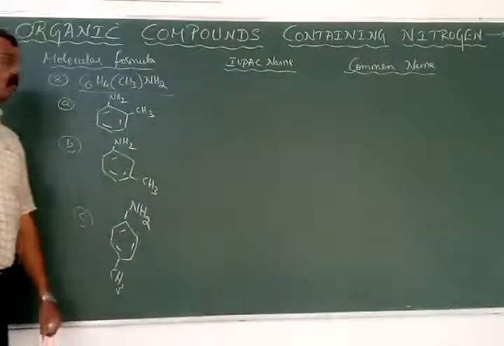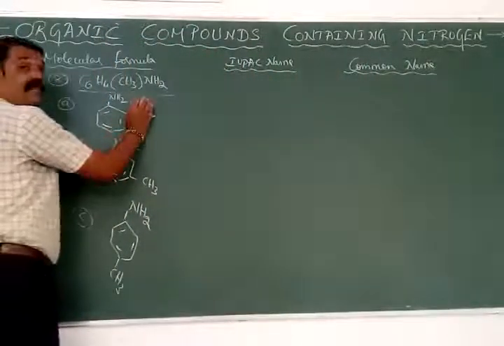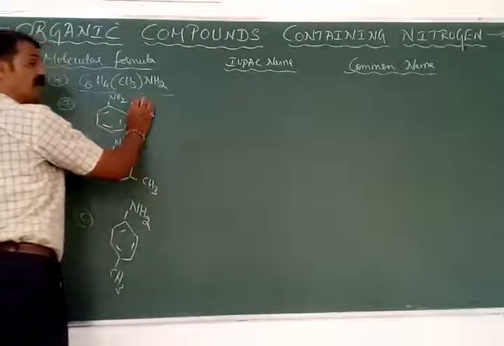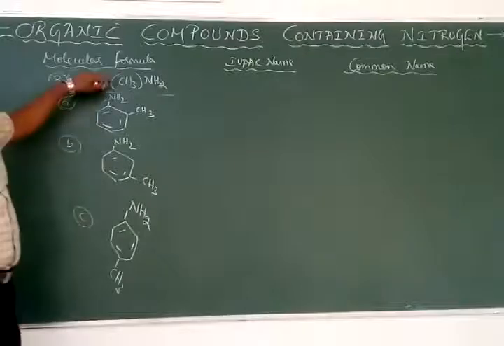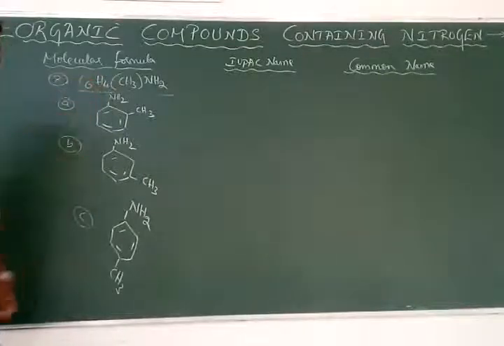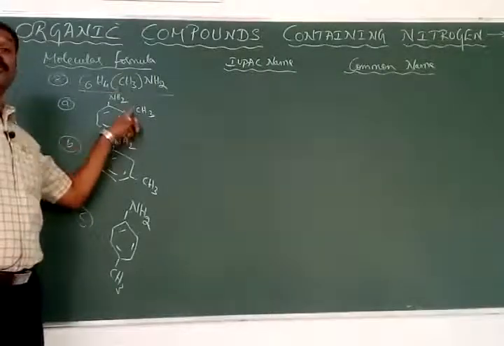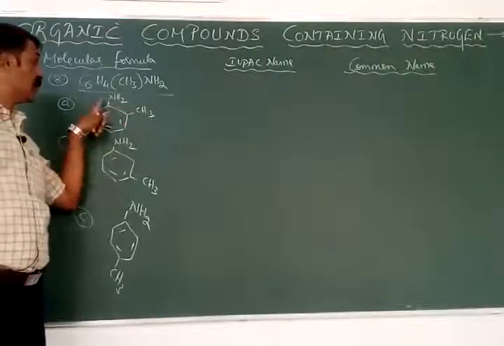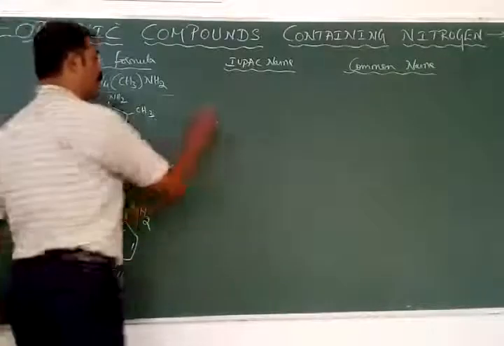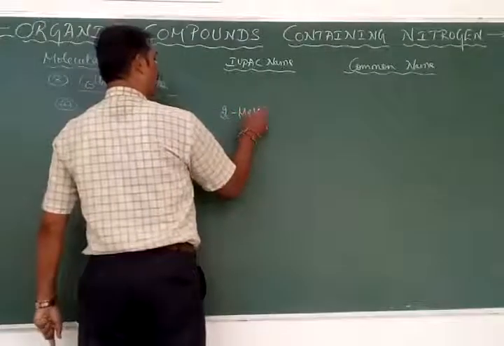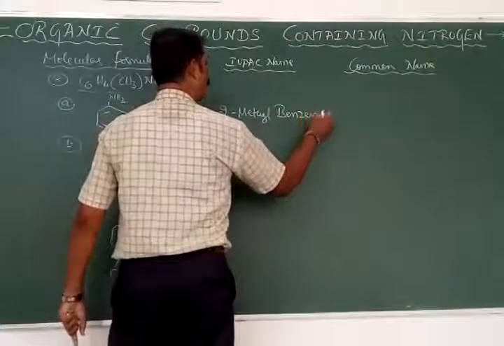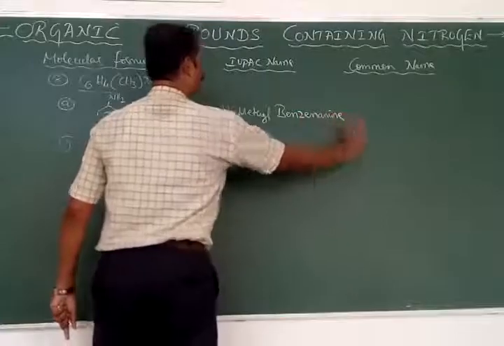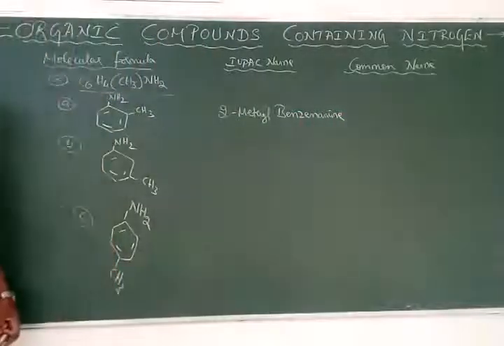So here first we know that benzenamine is called aniline. Now this is methyl aniline. Previously I mentioned that if a methyl group is present at the nitrogen atom, it is called N-methyl benzenamine. But here, it is not attached to the nitrogen atom, but is at the second position. This is the first carbon atom, this is the second carbon atom. Therefore, it is called 2-methyl benzenamine.